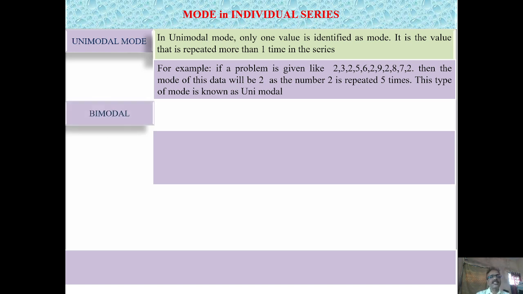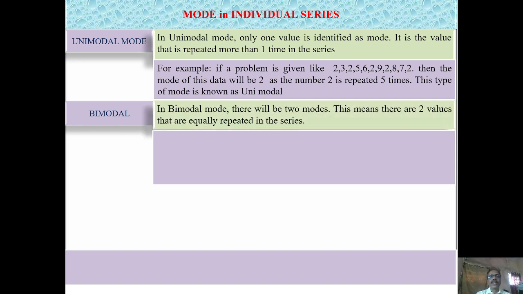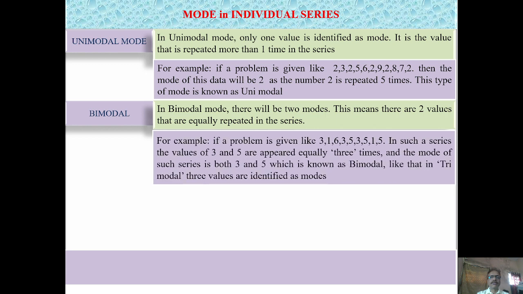Now we will see what is bimodal mode. In bimodal mode we will have two answers, that means two modes. There are two values that are equally repeated in the series. For example, if a problem is given like 3, 1, 6, 3, 5, 3, 5, 1, 5, the values 3 and 5 are repeated equally, 3 times each. The mode of such a series has two answers, 3 and 5,